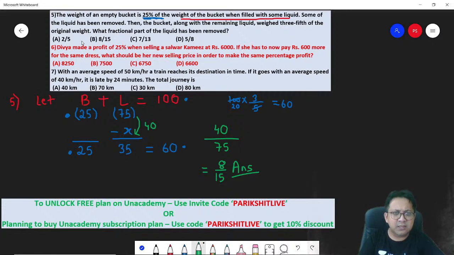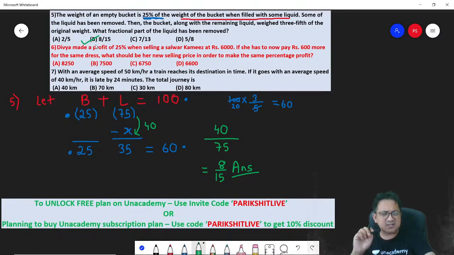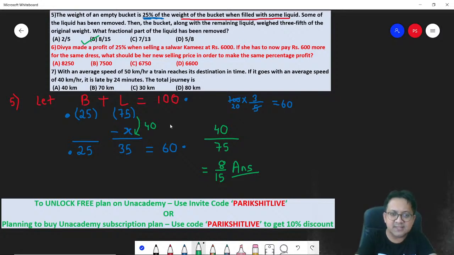This has come in the previous year NMAT. Even last year, this question has come. These questions are taken directly from previous year NMAT papers. I hope this is clear. Let's go to the next one. All questions that you see on the screen are previous year NMAT questions.